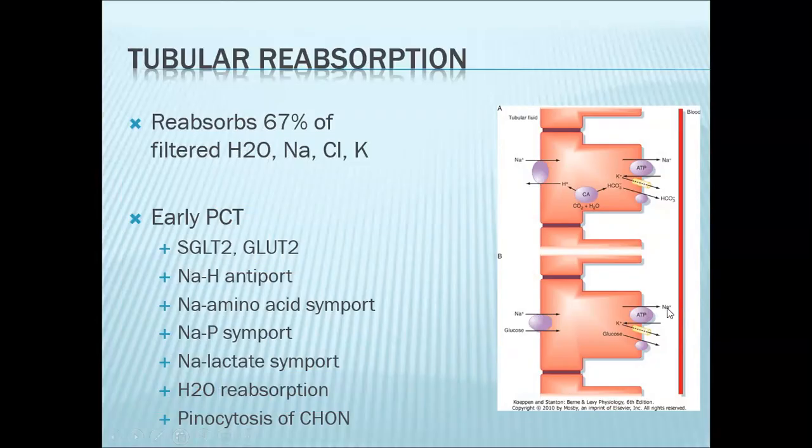Sodium will go out into the blood via your sodium-potassium pump, and your glucose will go back into the blood via your GLUT2 transporter. Now, the mechanism for these various transporters would be similar. In the early PCT, this is also where pinocytosis of your polypeptides will occur.